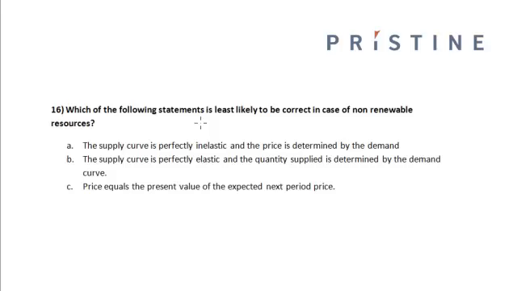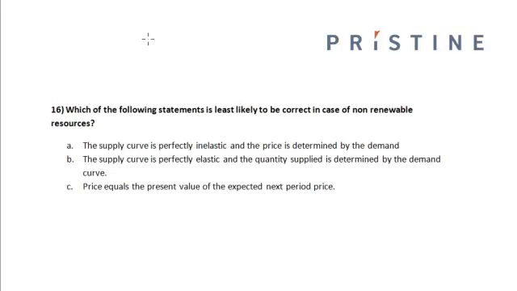Which of the following statements is least likely to be correct in case of a non-renewable resources? The supply curve is perfectly inelastic and the price is determined by the demand. The supply curve is perfectly elastic and the quantity supplied is determined by the demand curve. The price equals the present value of the expected next period price.